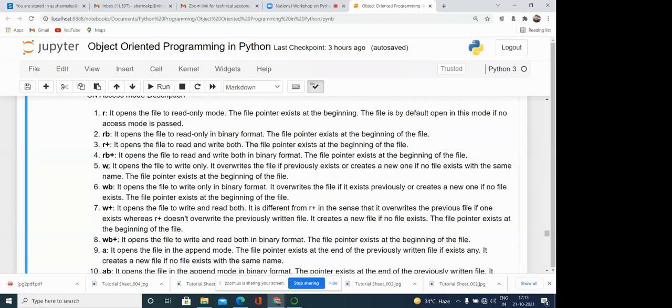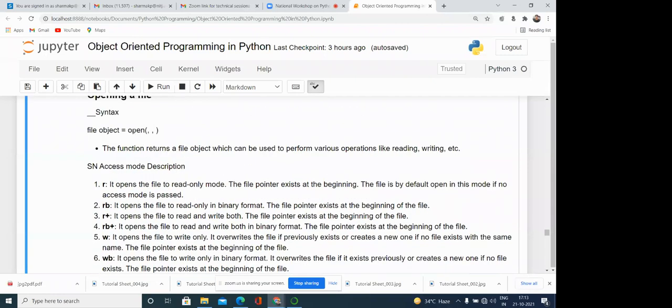Then W is there. W is for writing. It opens the file to write only. If we want to write something in the file, then we use this. One important thing is that it overwrites the file if it previously exists, or creates a new one if no file exists with the same name. And that is very important.